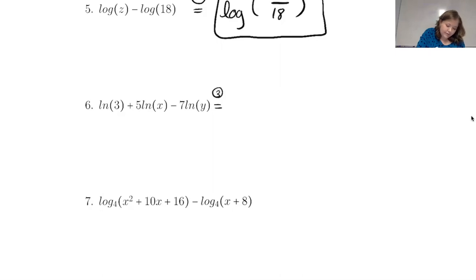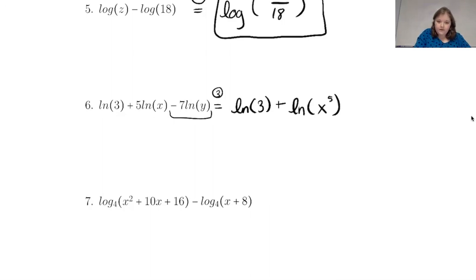So we're going to use the third property first. We'll get natural log of 3. And then the 5 ln of x, the 5, instead of being written on the outside, can go on the inside as x to the power of 5. Okay, same thing here. We have 7 ln of y, so we will subtract. And instead of 7 on the outside, it's going to become the exponent of y. So minus ln of y to the 7th.